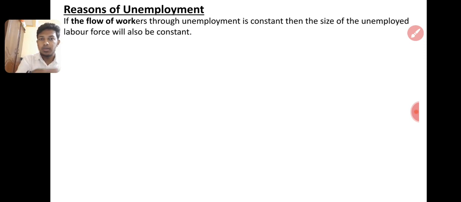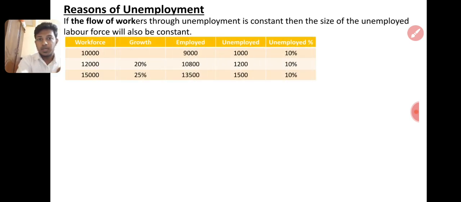Inflow, workers coming to work. If workers coming to work is 100, each and every month we are recruiting 100 persons to our company. Each and every month 100 persons are going out, which means our unemployment rate is also the same. That is, I am explaining in a different way.